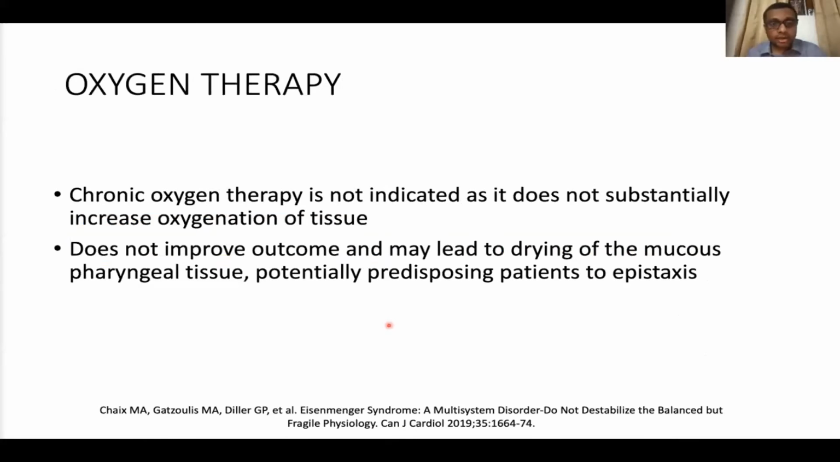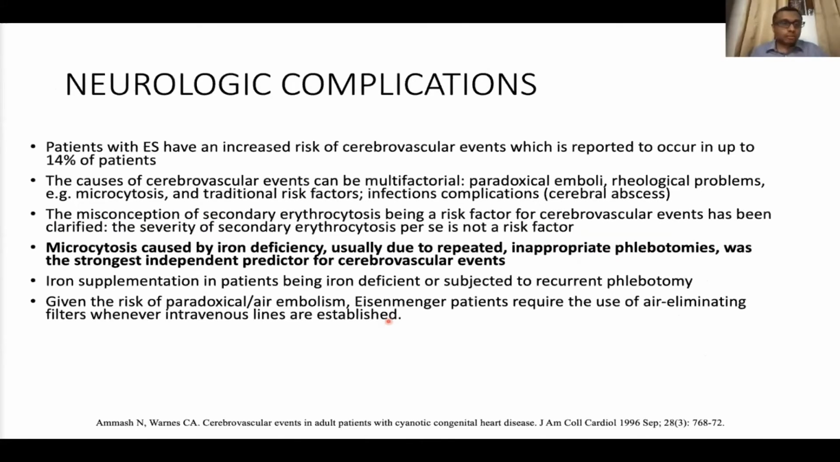Chronic oxygen therapy is not indicated. It can have added problems and it's not clearly going to give you benefit. Regarding neurological complications, a couple of things we should know: secondary erythrocytosis is not a fundamental reason for neurological complications, whereas iron deficiency and microcytosis are. So we should clearly understand this. And please educate your nursing staff: even for routine IV line placement, please use air-emitting filters. Many of these patients go for contrast CT of the brain, and that is also important. It has come into the guidelines as well.